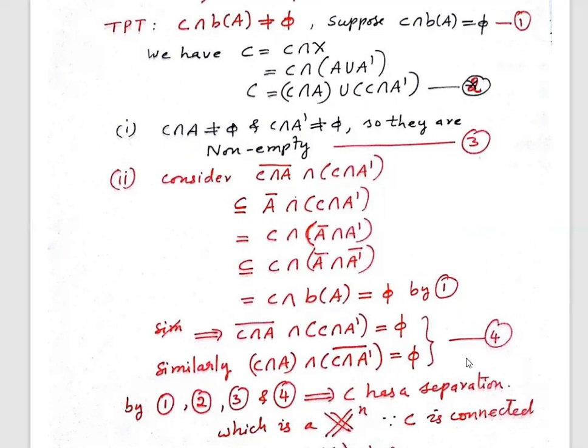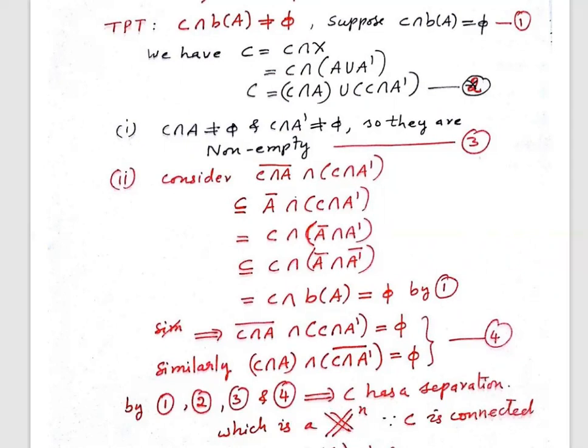Now look at 2. C is a union of two sets, and those two sets are separated by 3 and 4. So C has a separation. But actually C is connected, and it cannot have a separation. So this is a contradiction.